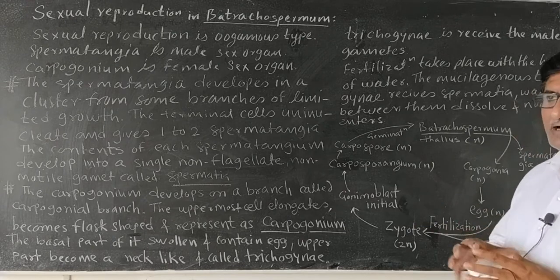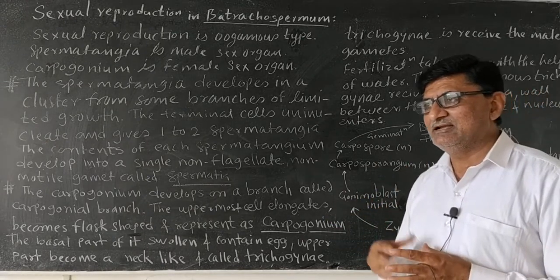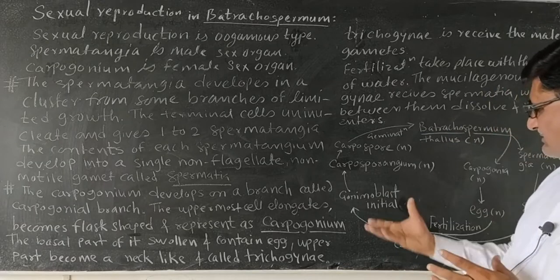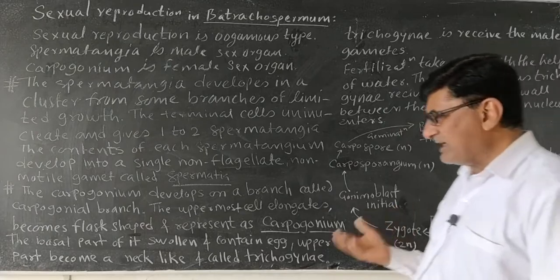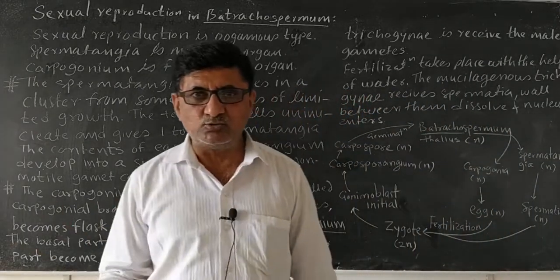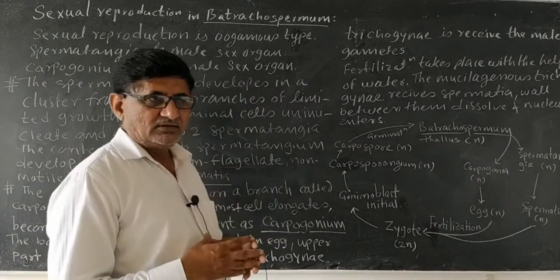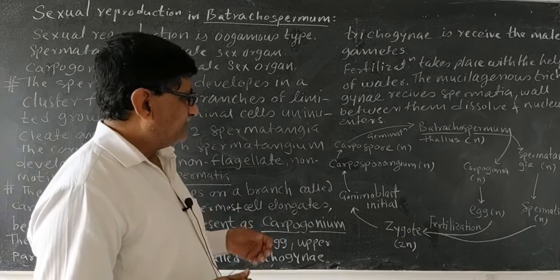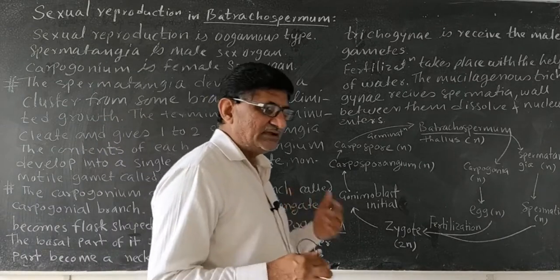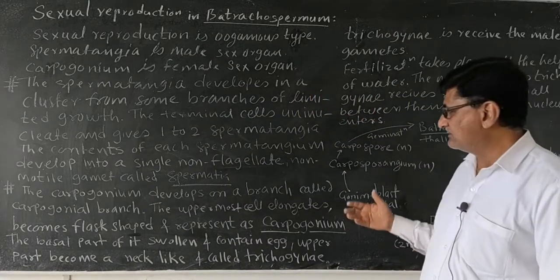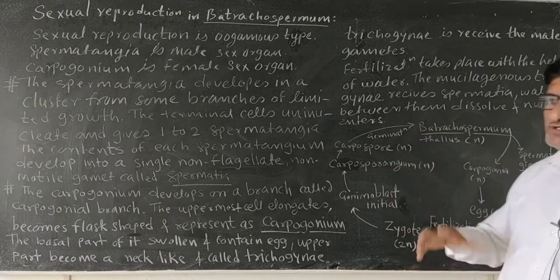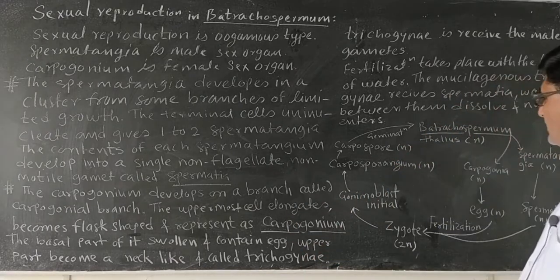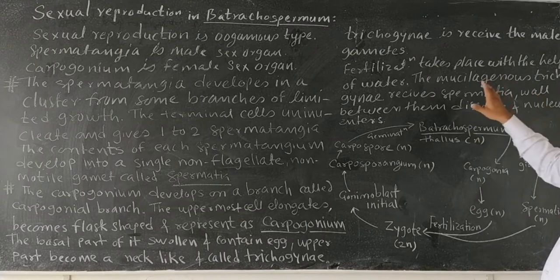Later this zygote undergoes division and develops gonimoblast initials. Then the gonimoblast initials get converted into the Chantransia branches. Then carposporangium is developed. That carposporangium gets converted into the carpospore, and the carpospore germinates and gives a new plant. So this is the sexual reproduction of Batrachospermum.